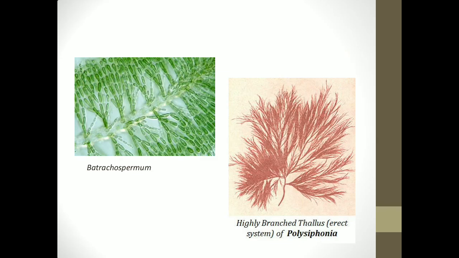The heterotrichous filament can be either uniaxial as seen in Batrachospermum, or it can be multiaxial as seen in Polysiphonia. A uniaxial heterotrichous filament is wherein there is one axis which is surrounded by lateral branches. Whereas in a multiaxial filament, there are a number of filaments, a number of threads coming out, and each thread is having lateral branches. So that kind of filament is called a multiaxial filamentous thallus. This is a uniaxial filamentous thallus which is seen in the case of Batrachospermum.